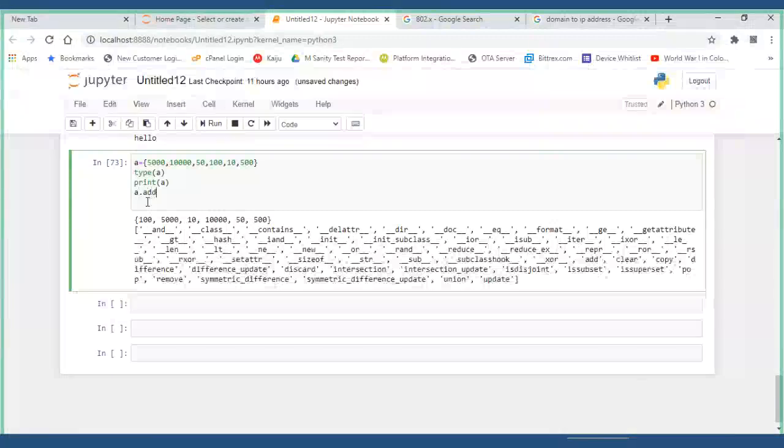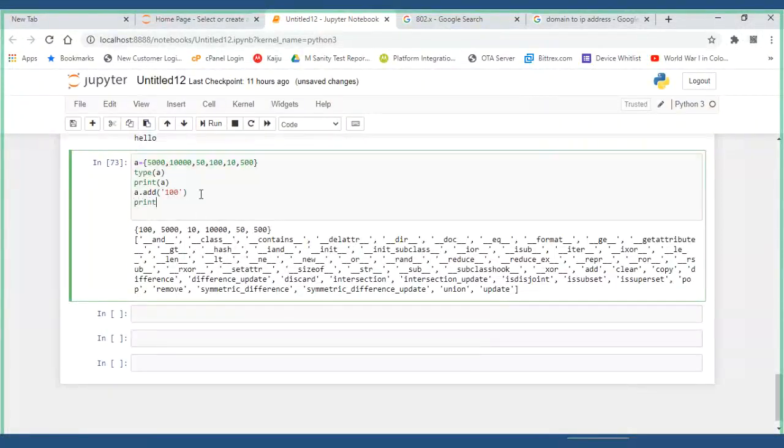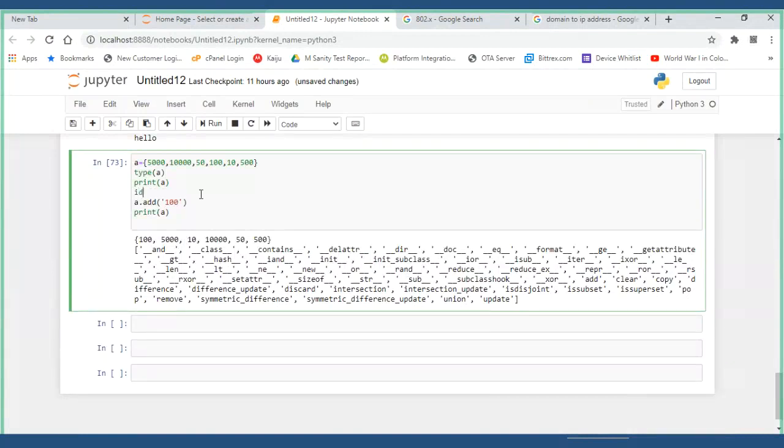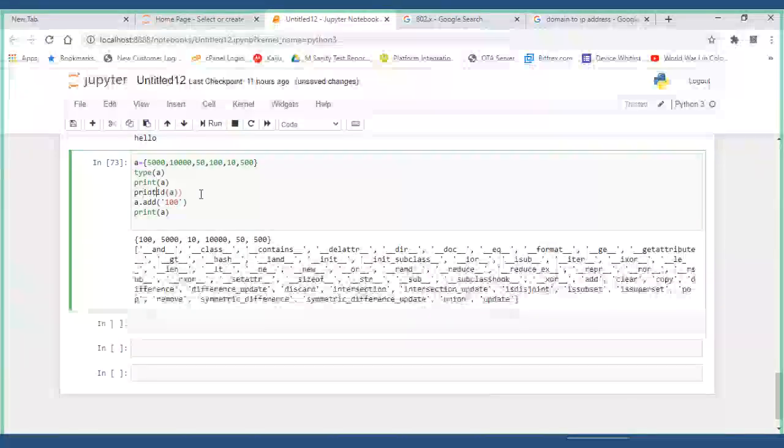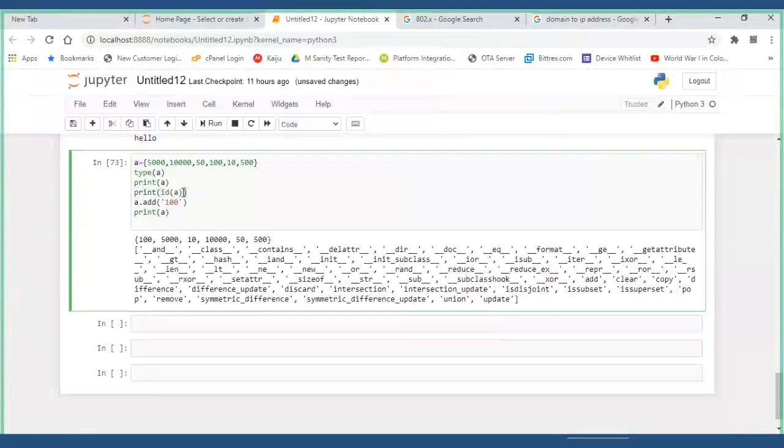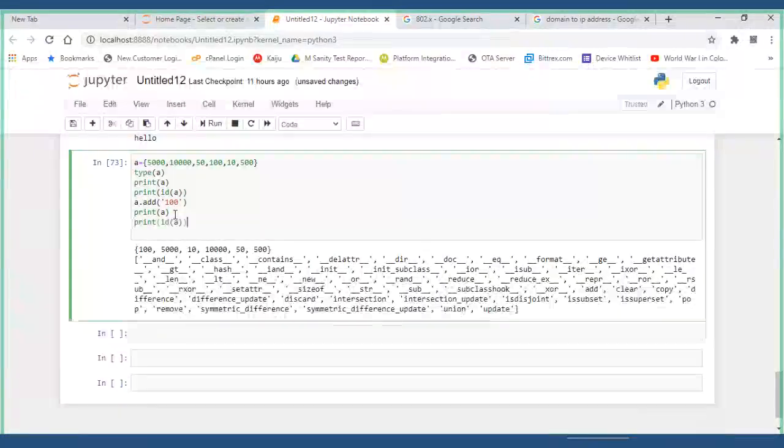a dot add, I want to add some element, 100. Now I want to print a. Now let me check the id of a. I'll copy this, and after modification I want to have the value. What is the id?